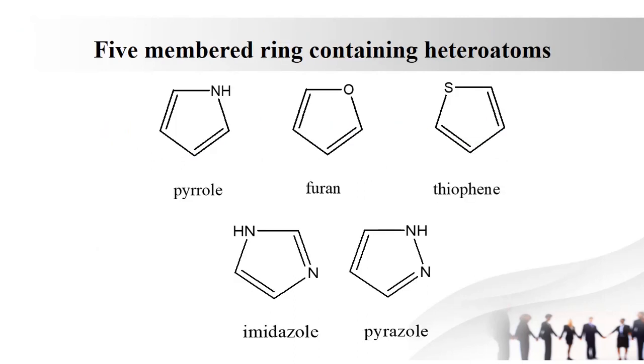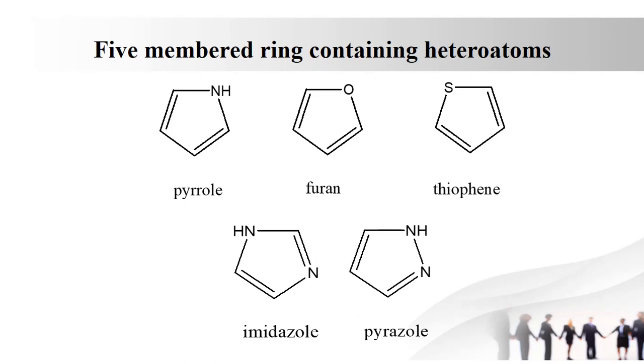Then five-membered rings containing heteroatoms. First one is pyrrole. Pyrrole is a five-membered ring containing nitrogen as heteroatom. Drugs containing the pyrrole ring are atorvastatin, tolmetin, ketorolac. Second one is furan. It is a five-membered ring containing oxygen as heteroatom. Important examples of furan are nitrofurantoin and furazolidone.